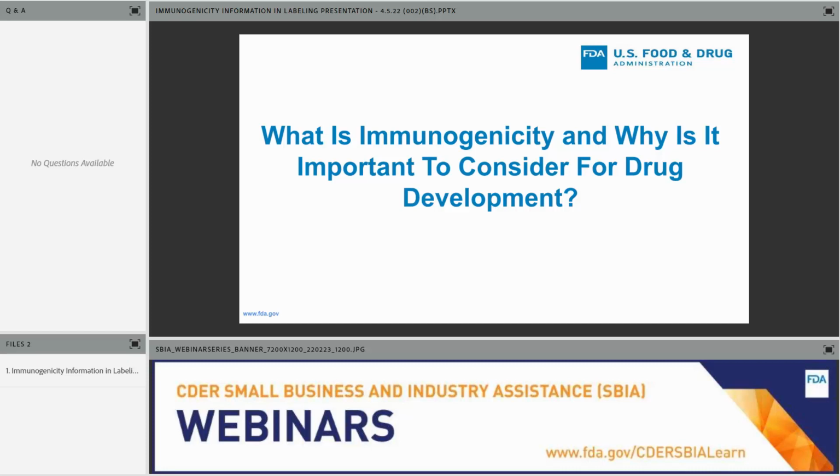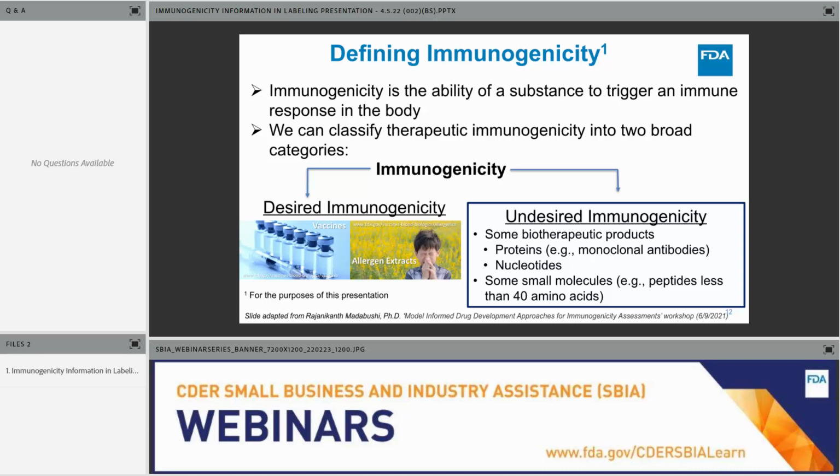So we'll begin by addressing what is immunogenicity and why is it important to consider in drug development. Immunogenicity is defined as the ability of a substance to trigger an immune response in the body. We can classify therapeutic immunogenicity into two broad categories. Desired immunogenicity, which we would think of in the case of wanting to elicit an immune response to a vaccine or an allergenic product, or undesired immunogenicity, which would be assessed for some biotherapeutic products such as protein products like monoclonal antibodies, and some small molecules such as peptide products, which are less than 40 amino acids. For most CDER products, the development of immunogenicity would be considered undesirable.